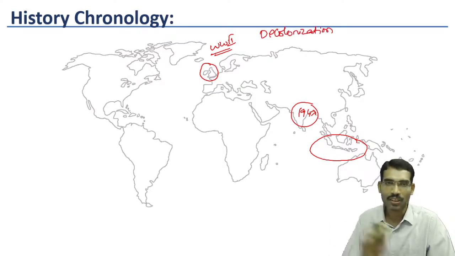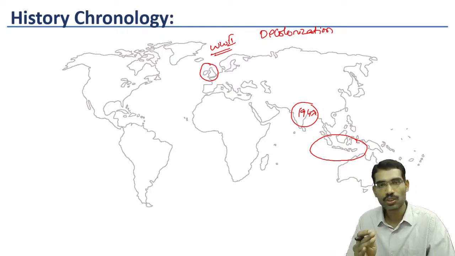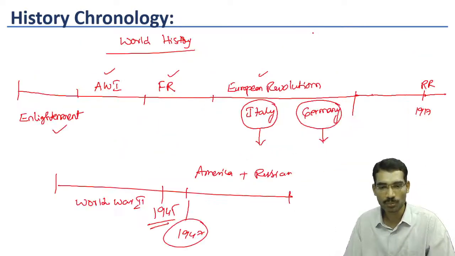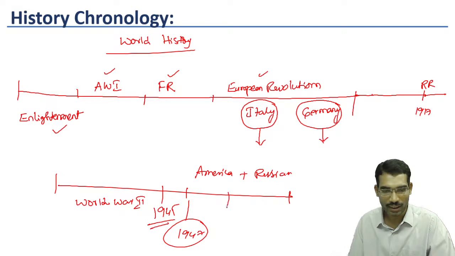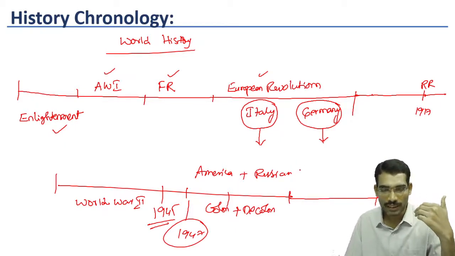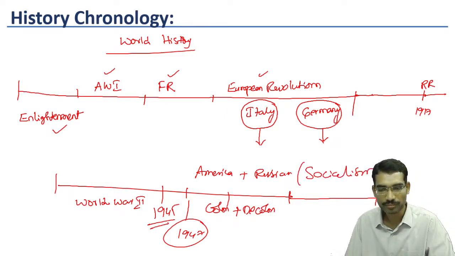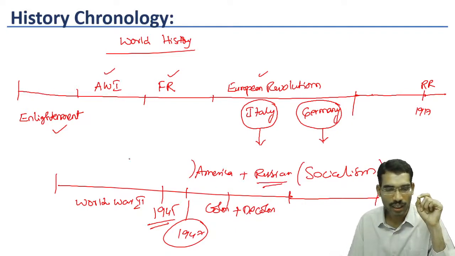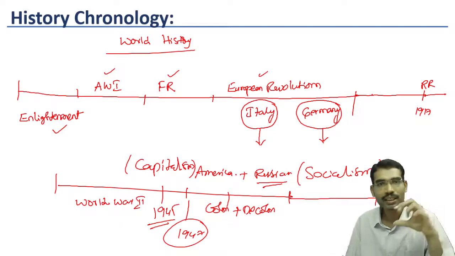So previously colonization, now after the Second World War, decolonization took place. That's why we have to study colonization and decolonization. After decolonization, a new kind of ideas emerged by this time period in the form of socialism. Socialism was represented by Russia, another idea called capitalism, represented by America.